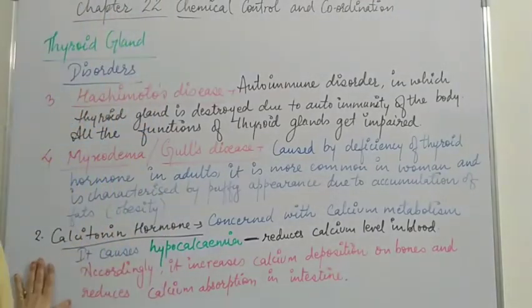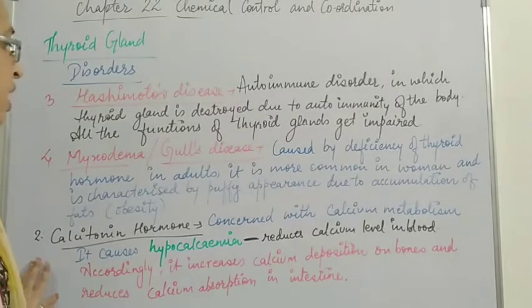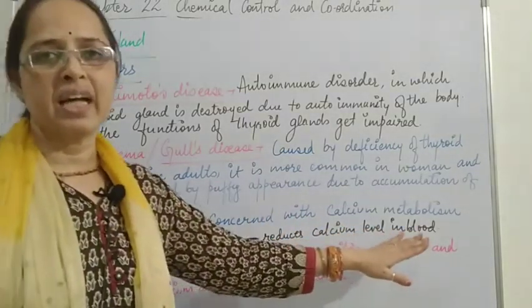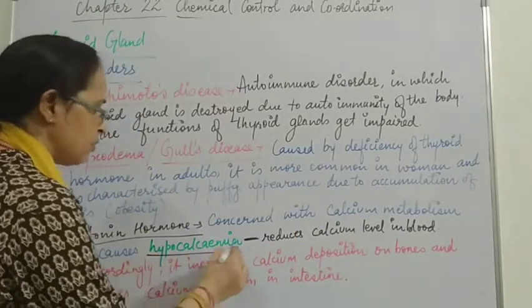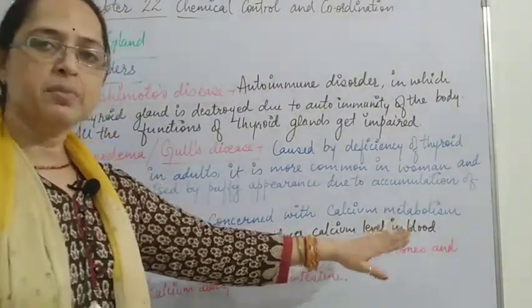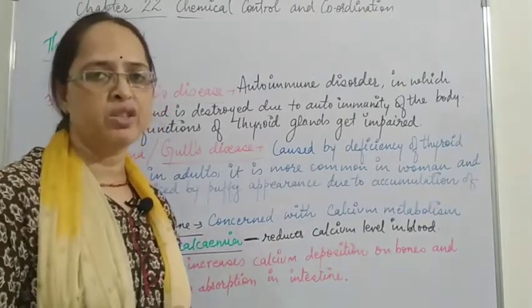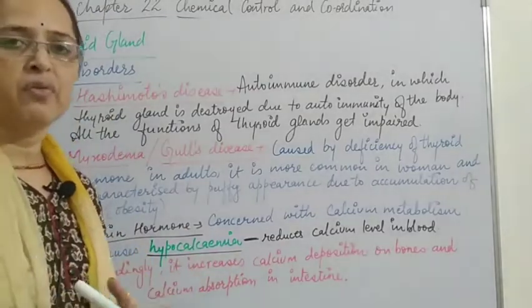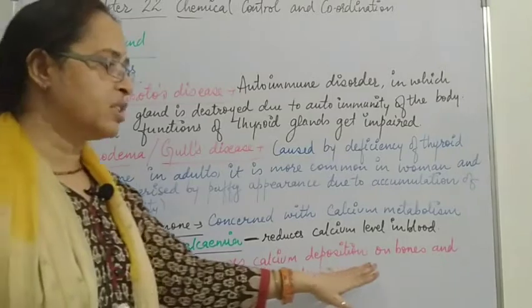The next is calcitonin hormone. We have discussed the thyroxine hormone. Now we are going to discuss the calcitonin hormone, the second hormone secreted by the thyroid gland. Calcitonin hormone is concerned with calcium metabolism and it causes hypocalcemia, that is, it reduces the calcium level in the blood. It is meant for the reduction of calcium level in blood, that means absorption of calcium from the blood increases by this hormone. Accordingly, it increases calcium deposition on bones.